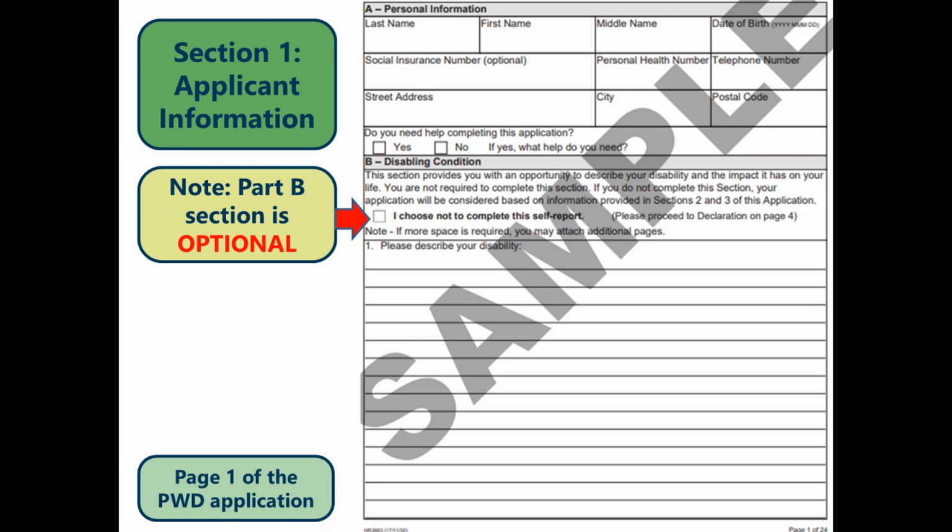This is the section where the applicant has the option to write about their disabling condition. It is important to remember that this section of the application is optional, and if applicants do not wish to complete it, they simply need to check off, "I chose not to complete this self-report," and this will not affect the decision.